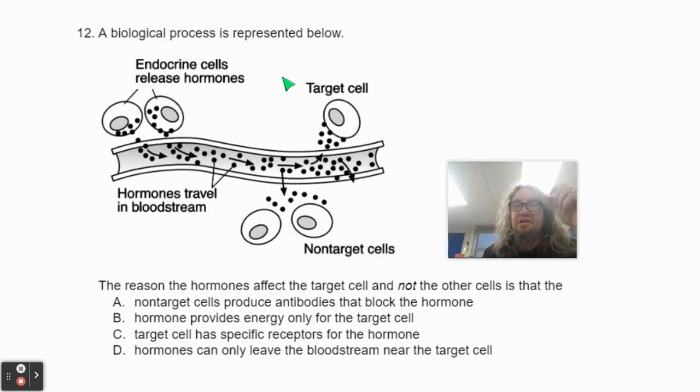Biological processes represented below. Question 12. The reason hormones affect the target cell and not the other cells is that A, non-target cells produce antibodies and block the hormone. B, the hormone provides energy only for the target cell. C, the target cell has specific receptors for that hormone. D, hormones can only leave the bloodstream near a target cell.